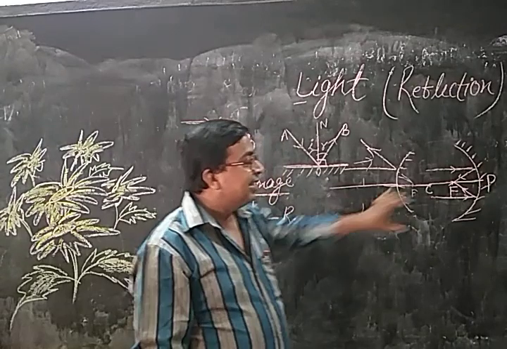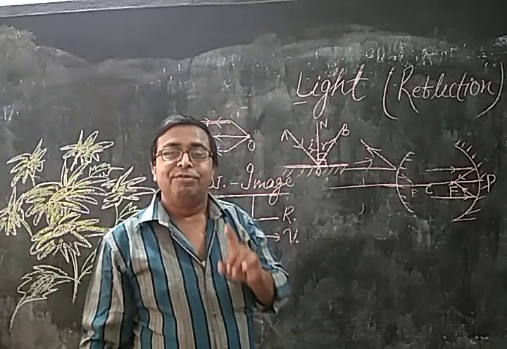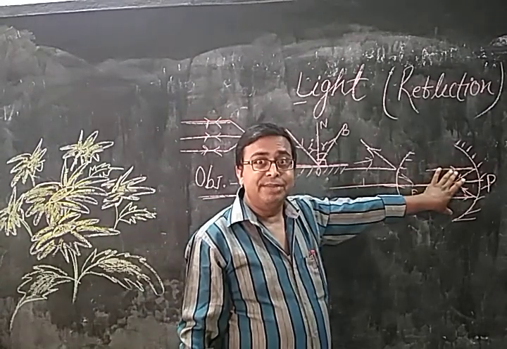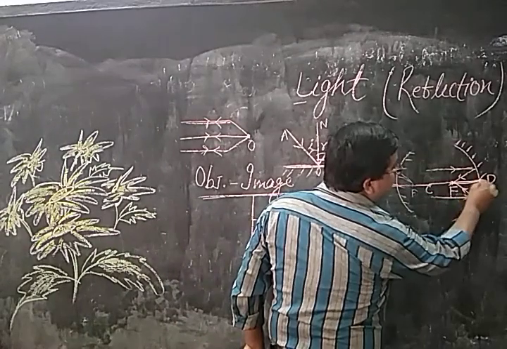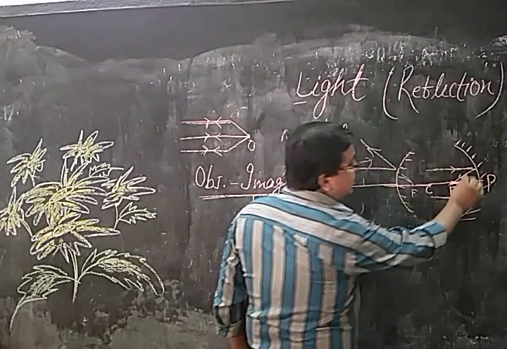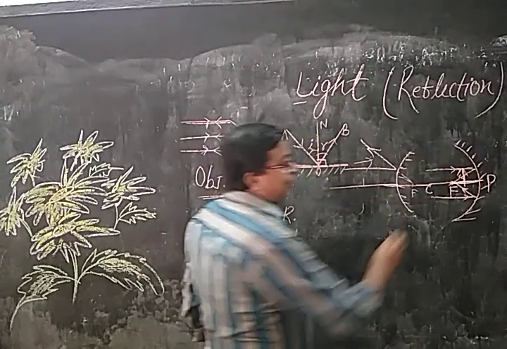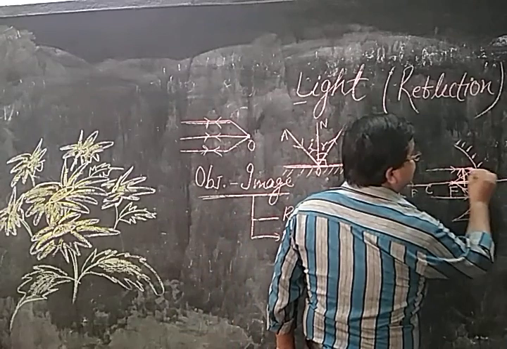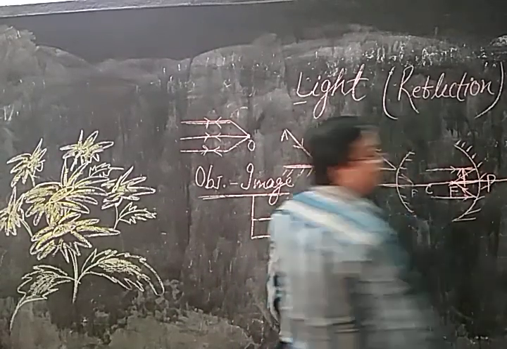What is that? In the concave mirror we are always getting a real and inverted image, except one case: when the object is between P and F, very close to the mirror, then the image will be behind the mirror, virtual and erect.